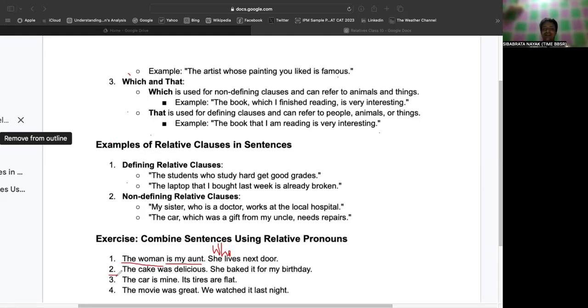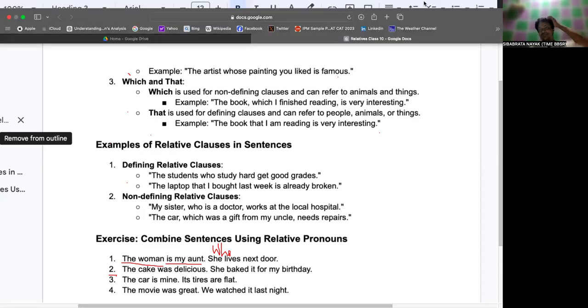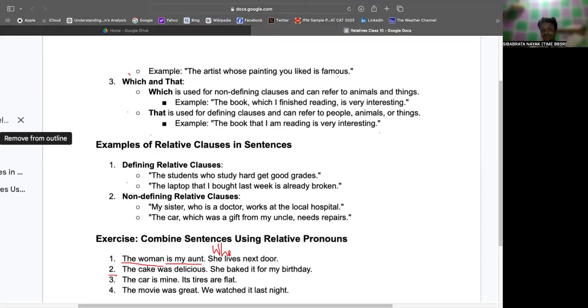Yeah. So next is question 2. Tell me. The cake was delicious. She baked it for my birthday. The cake she baked for my birthday. The cake that she baked for my birthday was delicious.